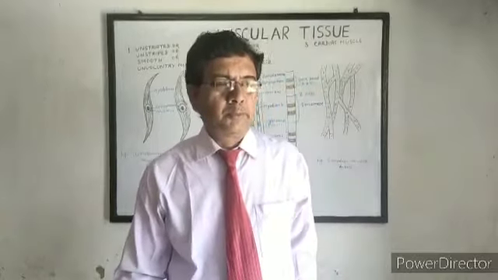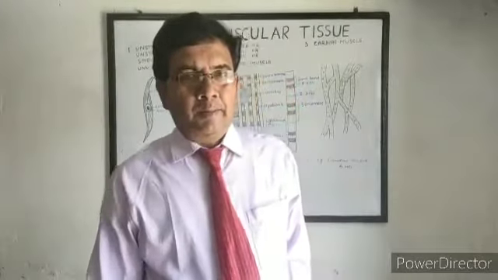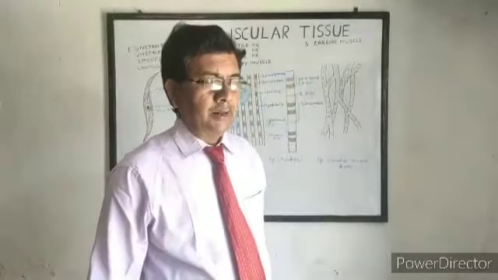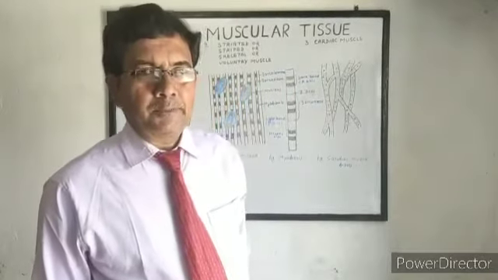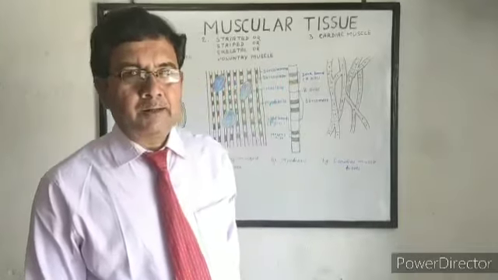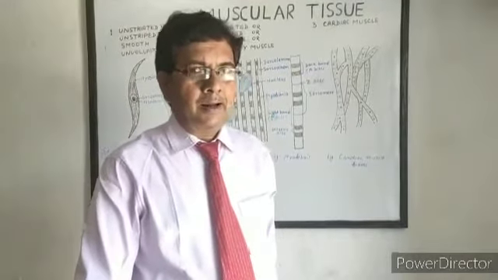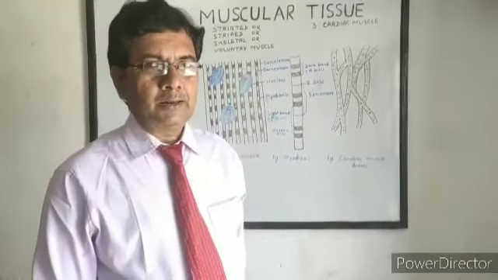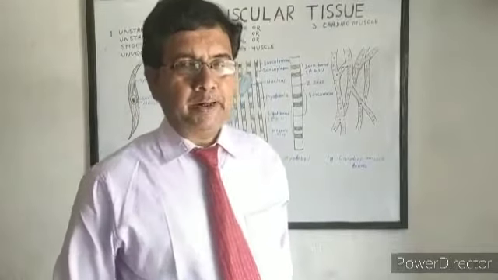Muscular tissue gives movement to the organs, and muscles achieve this function by the process of contraction and relaxation. Muscles only contract and then relax. Muscles never expand.